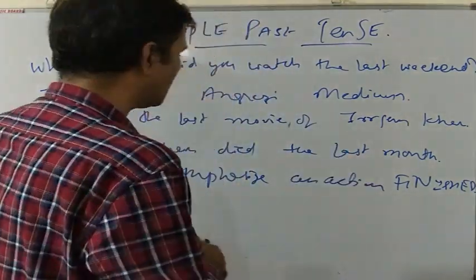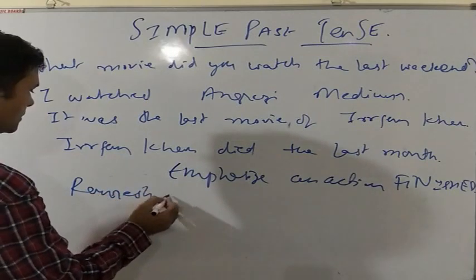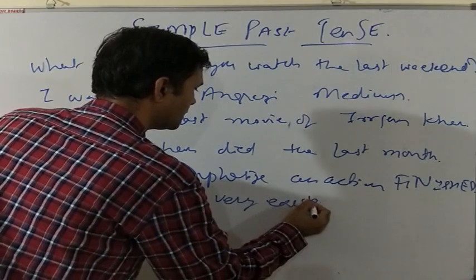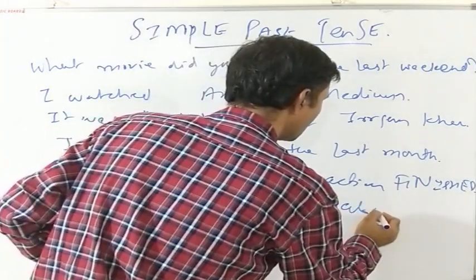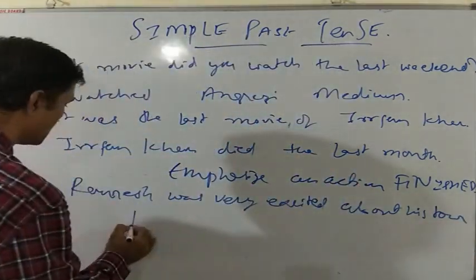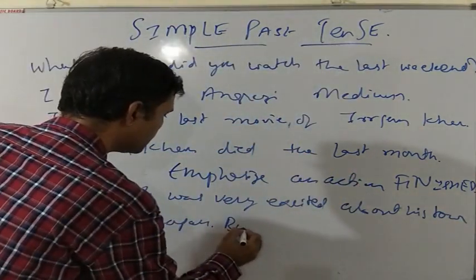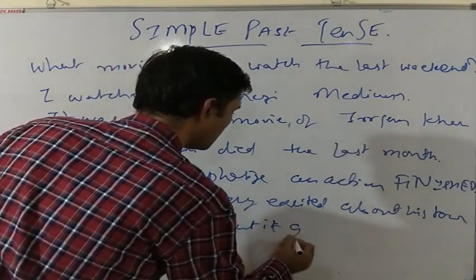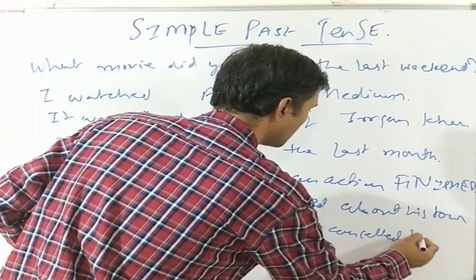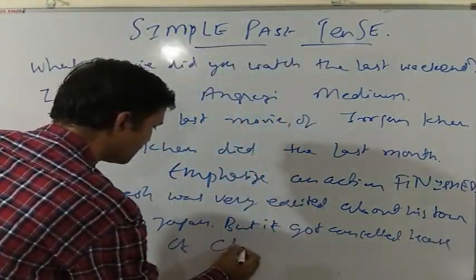For example, Ramesh was very excited about his tour to Japan, but it got cancelled because of coronavirus or Chinese virus.